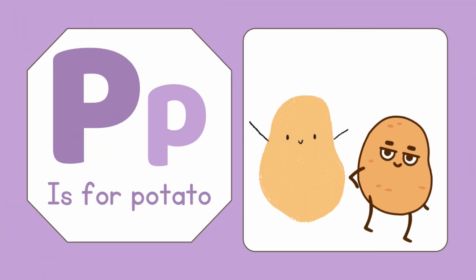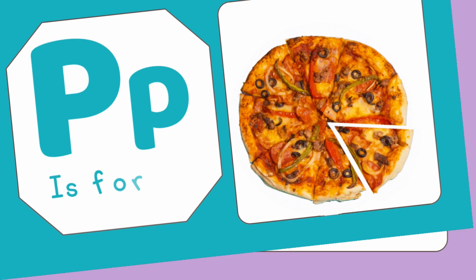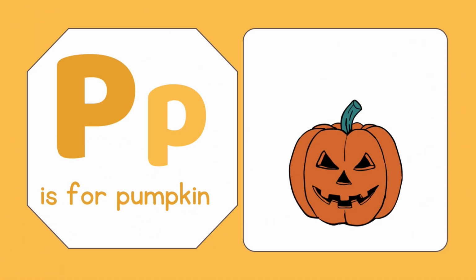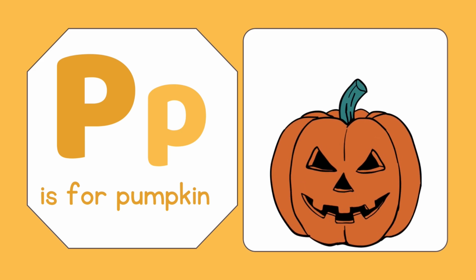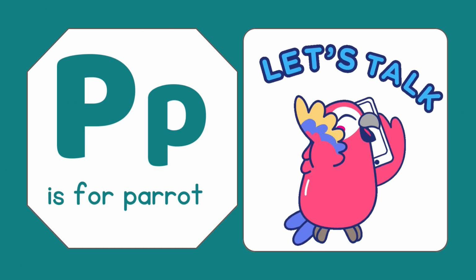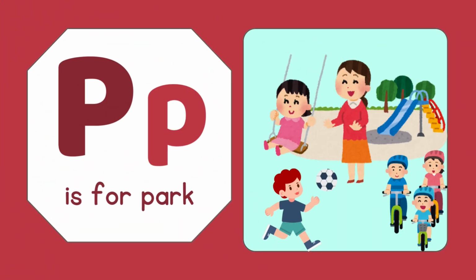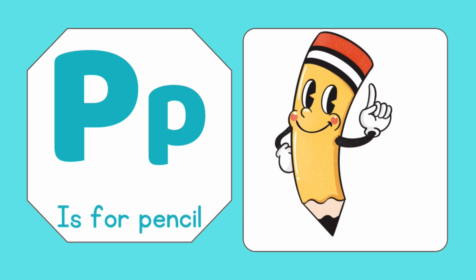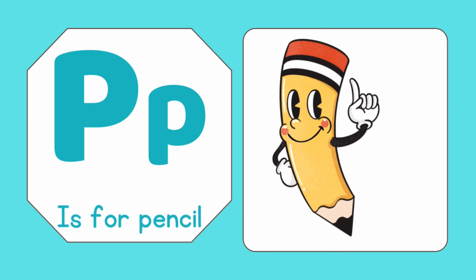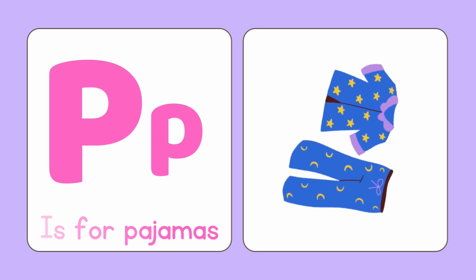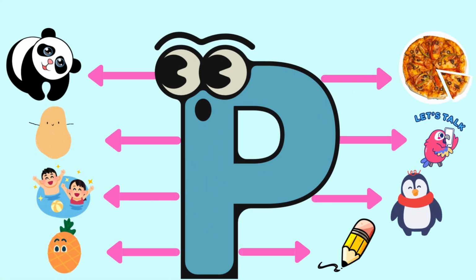P is for potato. P is for pizza. P is for pumpkin. P is for parrot. P is for park. P is for pencil. P is for pajamas. Kids, repeat with me one more time.